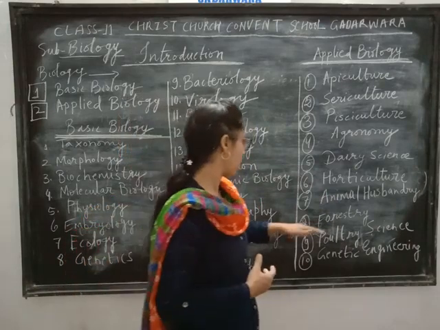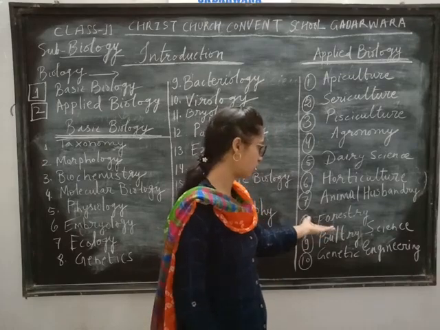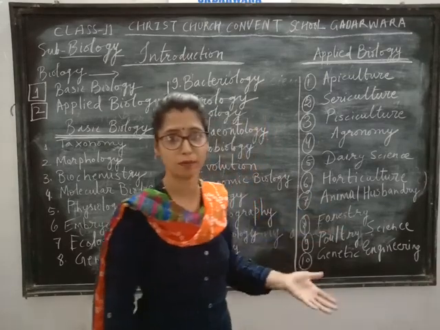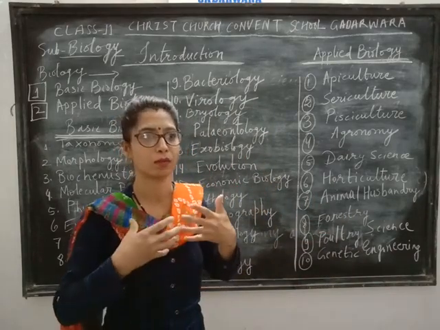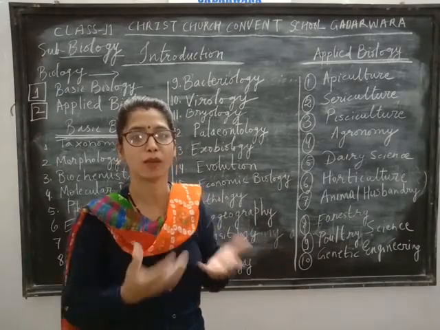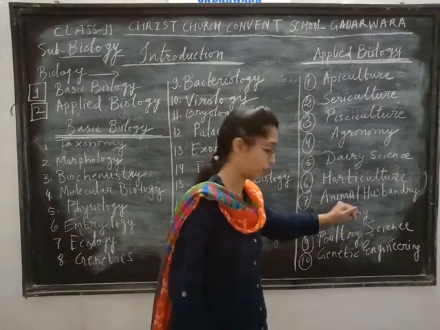Forestry, how to manage the forest, to produce more timber, and how plantation can be done. So this is done in forestry.